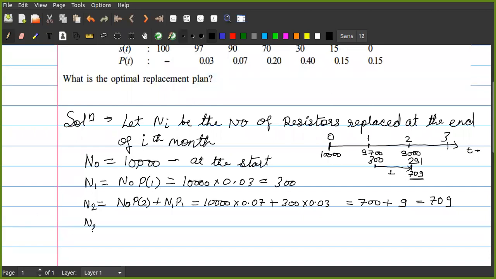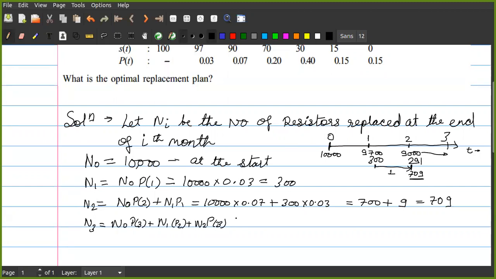Now if we go on further to the third month, N3 will be equal to N0 into P3, sorry, N0 into P of 3 plus N1 into P of 2 plus N2 into P of 1, correct? I'll write it like this. Why? Because out of this 9,000, again there will be a probability for the third month.